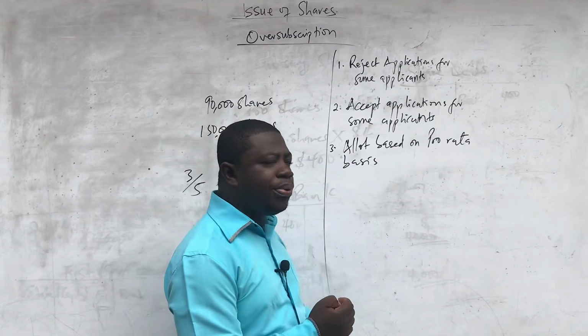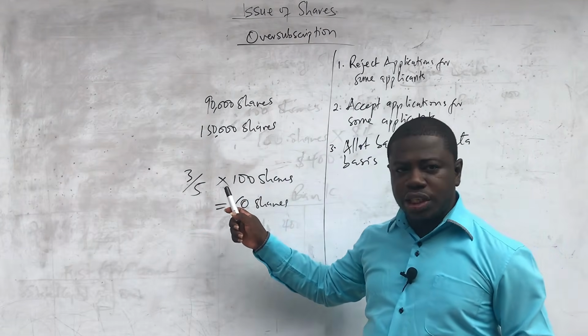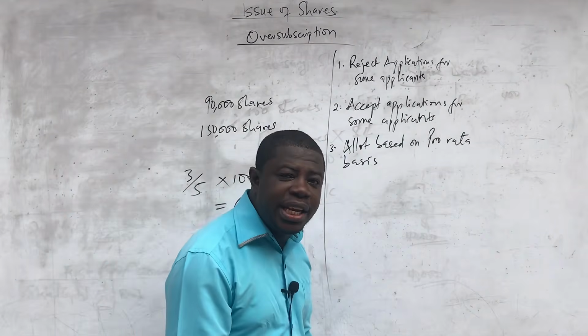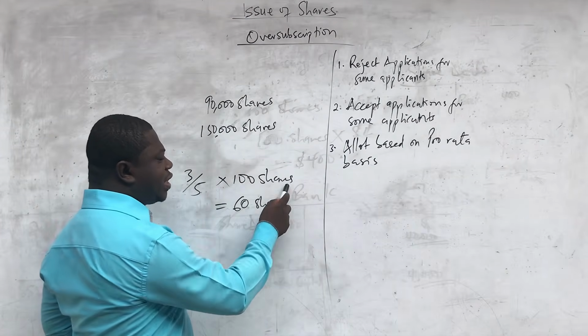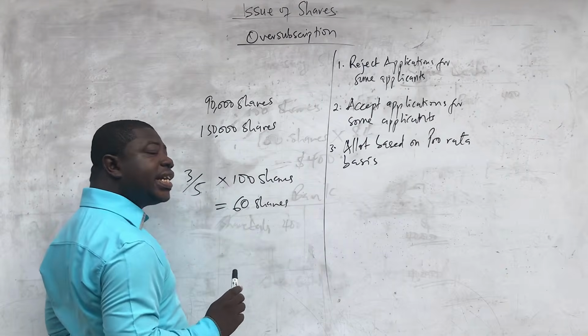Then when it comes to the pro rata, I explained to you that you can apply for 100 shares, but you'll be given 60. Now, the meaning is that you paid application money for 100 shares because that is all you have applied for, and they are giving you 60 shares.